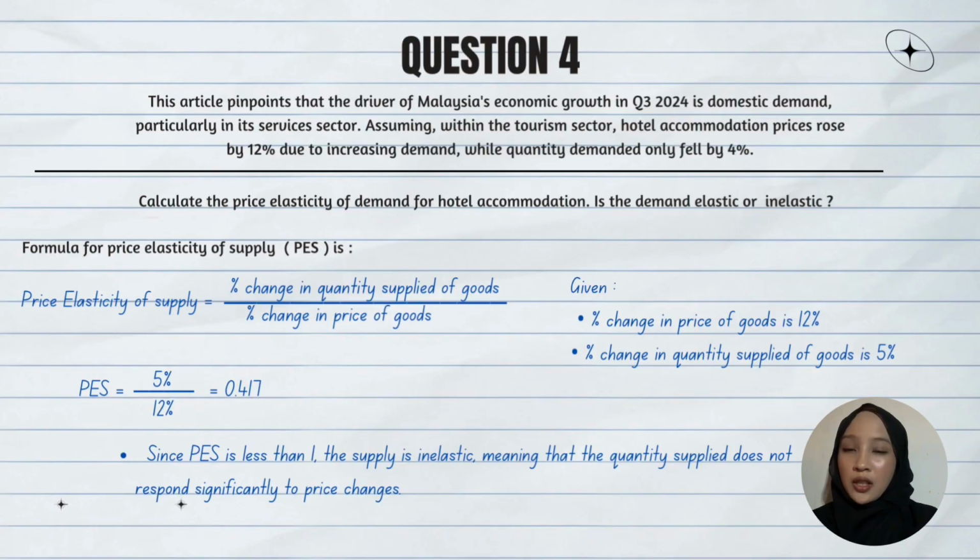So, price elasticity of supply equals 5% over 12%, and the answer is 0.417. Since price elasticity of supply is less than 1, the supply is inelastic, meaning that the quantity supplied does not respond significantly to price change.